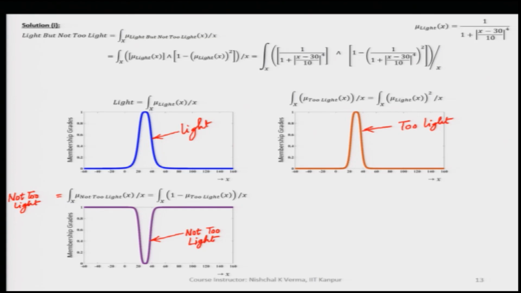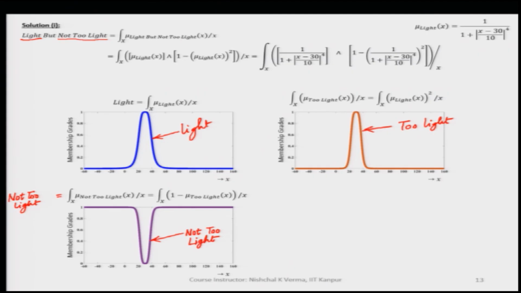So, we will compose these fuzzy sets, light and then not too light, connected by but.